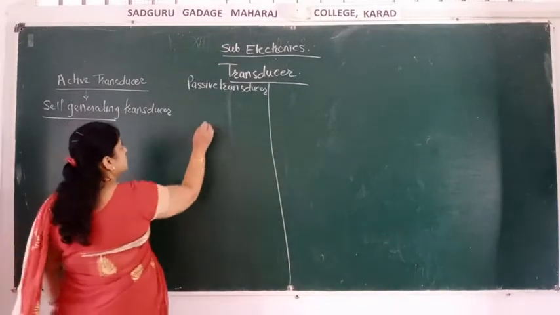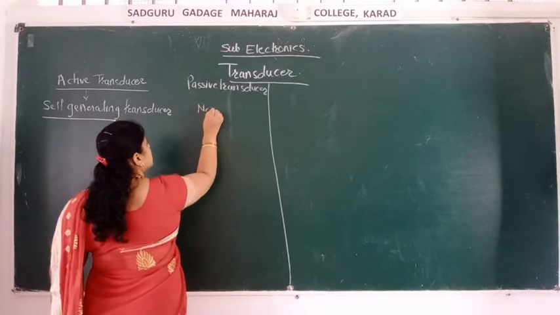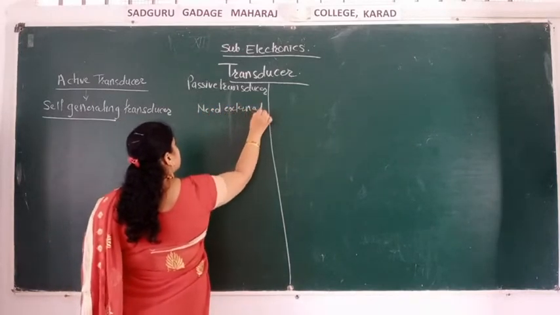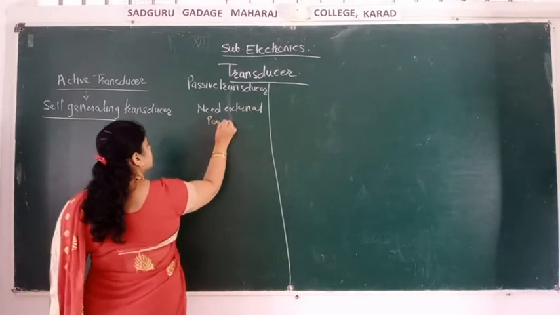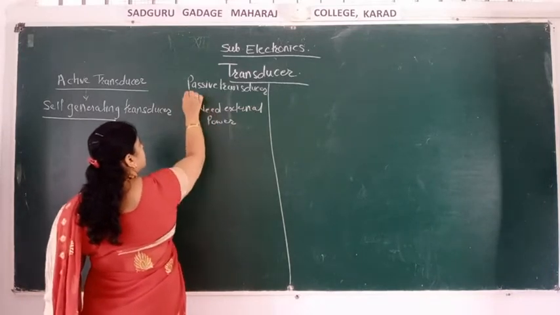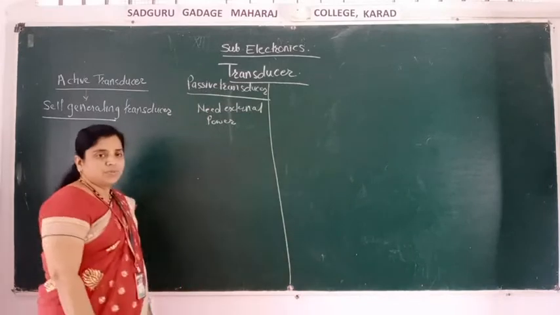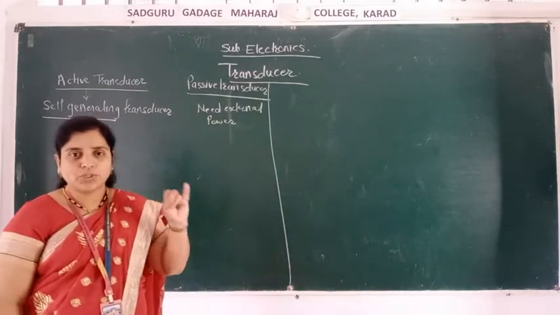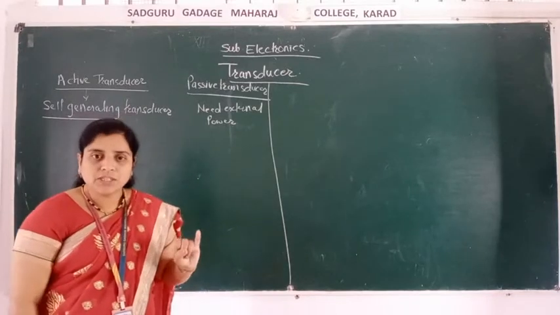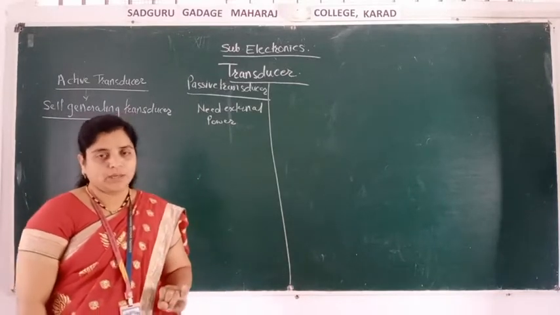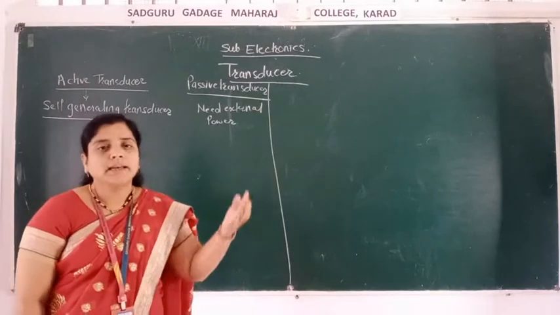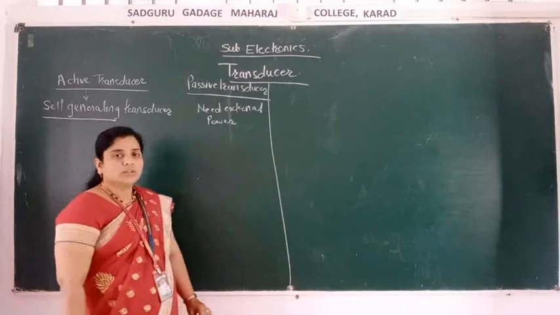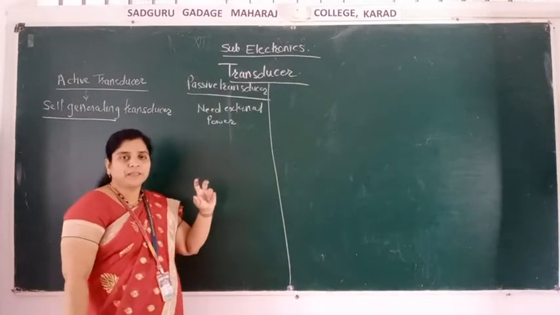But here there is a need of external power to generate, therefore it is called a passive transducer. Do you understand the difference between active and passive? In an active transducer, no external supply is required. In a passive transducer, external supply is required. So these are the two basic types of transducer.